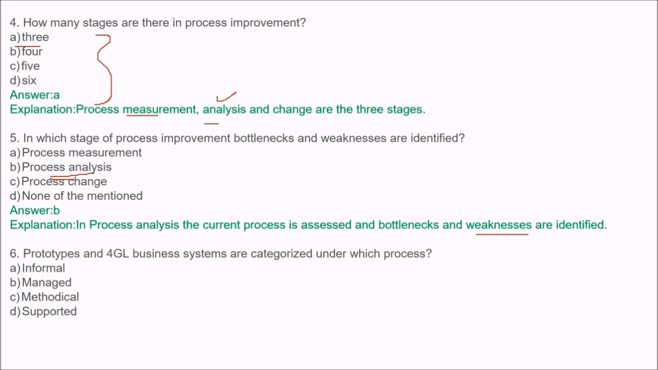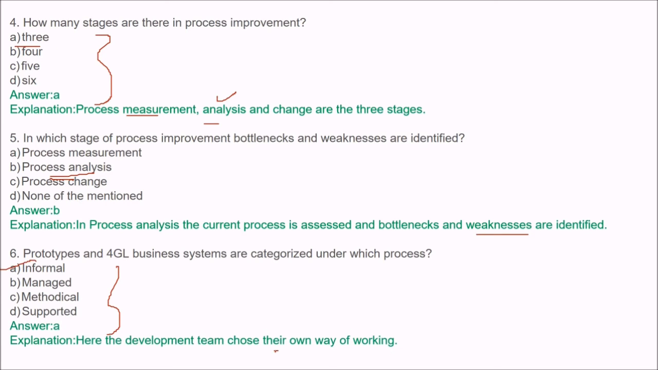Next is prototypes and 4GL business systems are categorized under which process? Prototypes and 4GL. The answer is informal. Here the development team chooses their own way of working. 4GL.